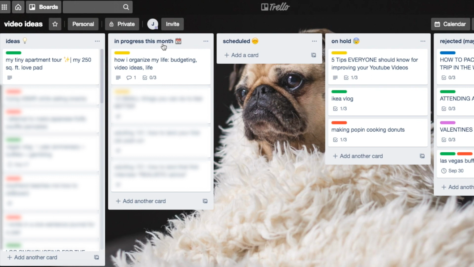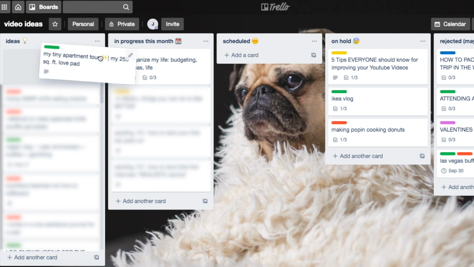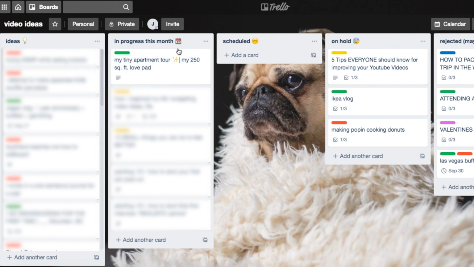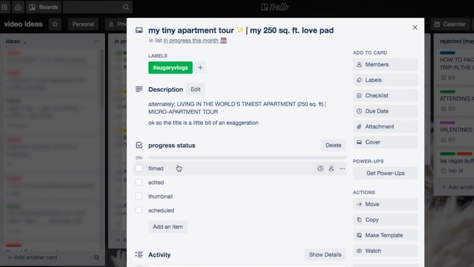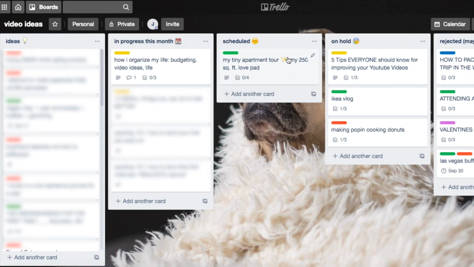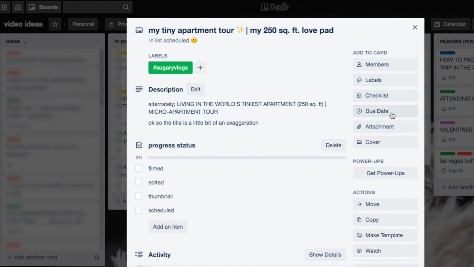And then in progress this month, I drag ideas into this column when I'm thinking of doing them this month, just because this ideas column can get very overwhelming and this just makes it more official. And within this, just using my tiny apartment tour as an example again, you can add a checklist feature. So the checklist includes filmed, edited, thumbnail created, and scheduled. So this just lets me tick off what I've done, and then I drag it to scheduled when I have my checklist complete. And when I schedule it, I actually add a due date.